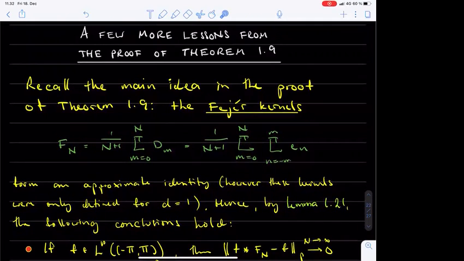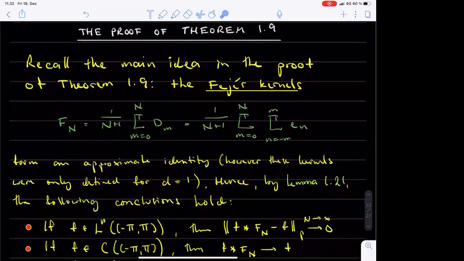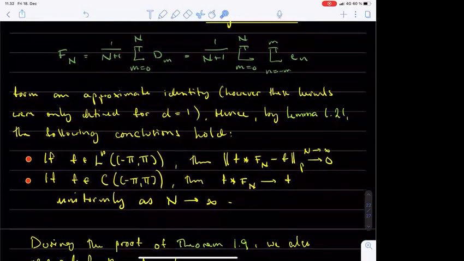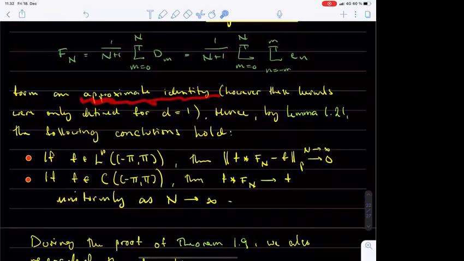We then move to a result which easily follows from the proof of theorem 1.9. Recall that this proof involved the Fourier kernels. These were the kernels defined as the average of the Dirichlet kernels, so the nth Fourier kernel F_n equals 1 over n plus 1 sum m ranges from 0 to n of the sum n ranges from minus m to m of e_n. We only define these kernels when the ambient dimension d is 1, and also the following discussion will be restricted to that case. The main point about the Fourier kernels was that they form an approximate identity.